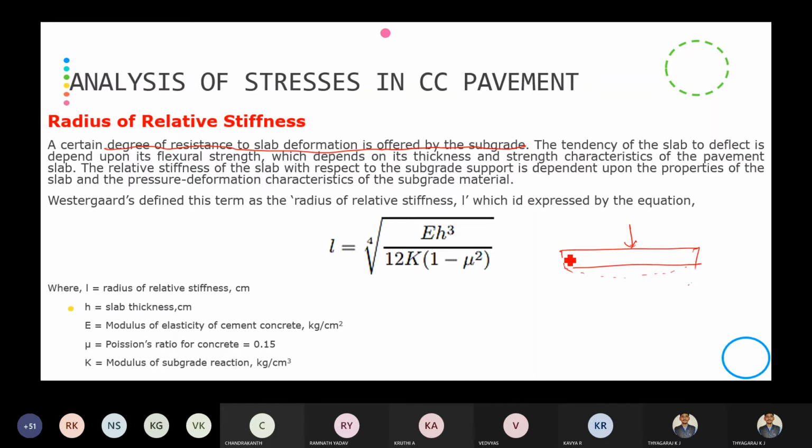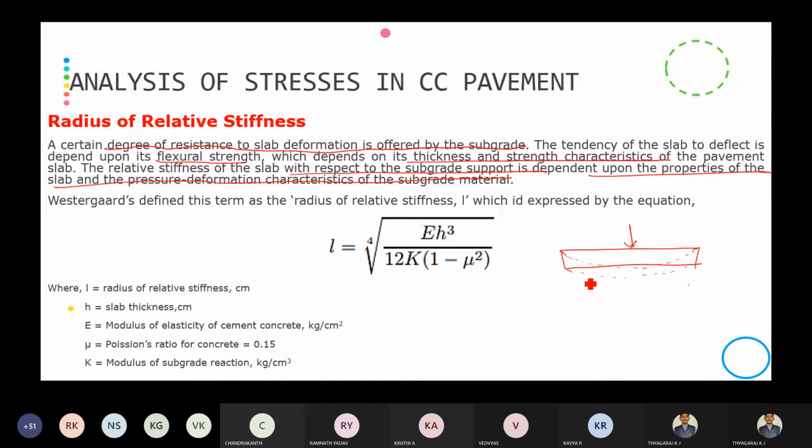The slab is going to deflect like this, which depends on the flexural strength, thickness, and strength characteristics of the pavement. The relative stiffness of the slab with respect to the subgrade support is dependent on the properties of the soil and pressure deformation characteristics. So remember, the bending action or flexural strength of the concrete depends on the strength characteristics or properties of the slab.